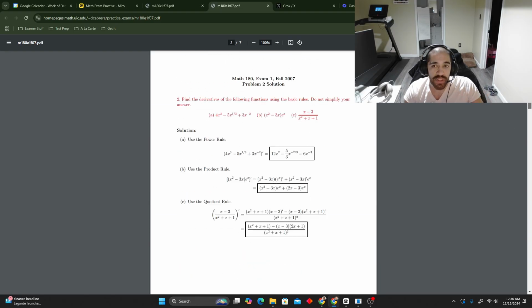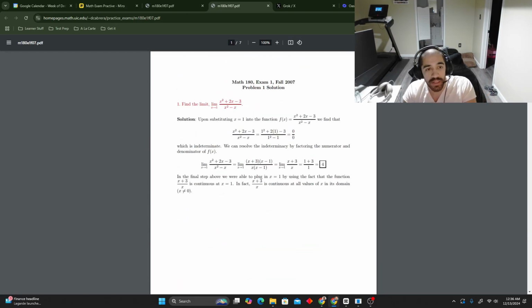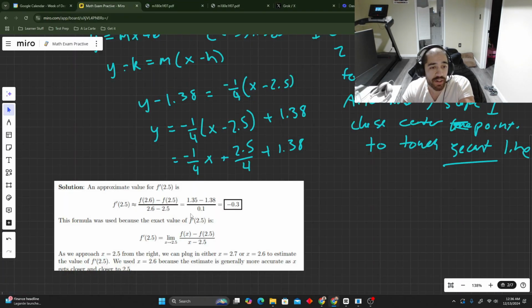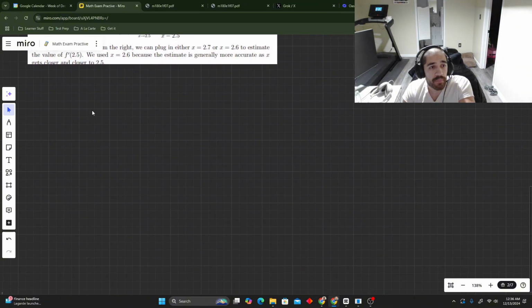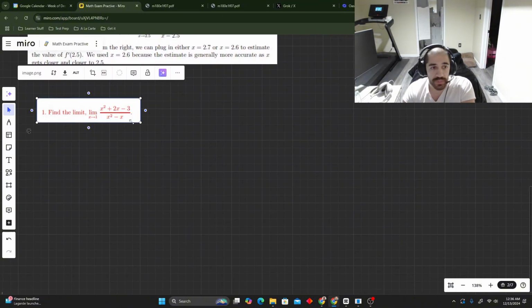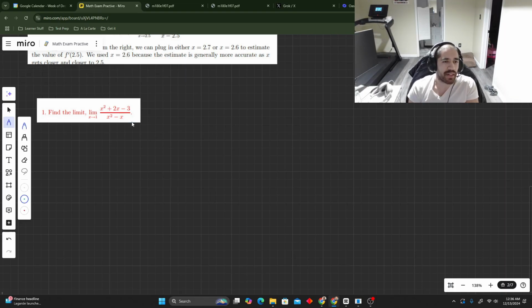I might just solve some of these for fun. I think it'd be pretty cool to work some of these out. You could just see the process. So I'm just going to work on some stuff. Y'all could hang around if you want. I'm just going to work on some problems for funsies and talk to myself out loud, all right?